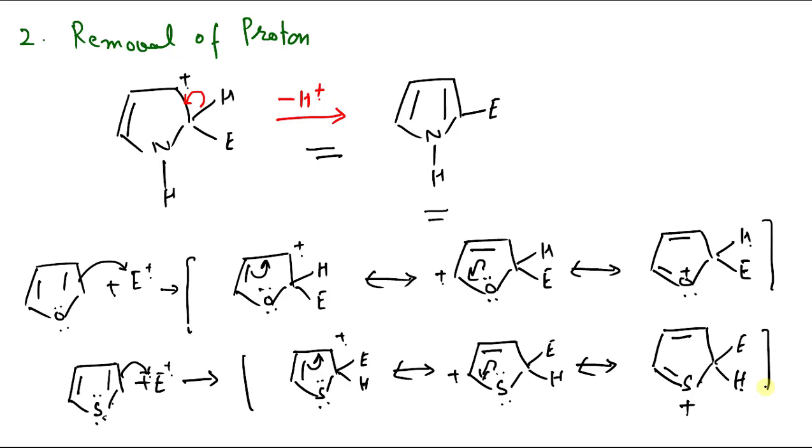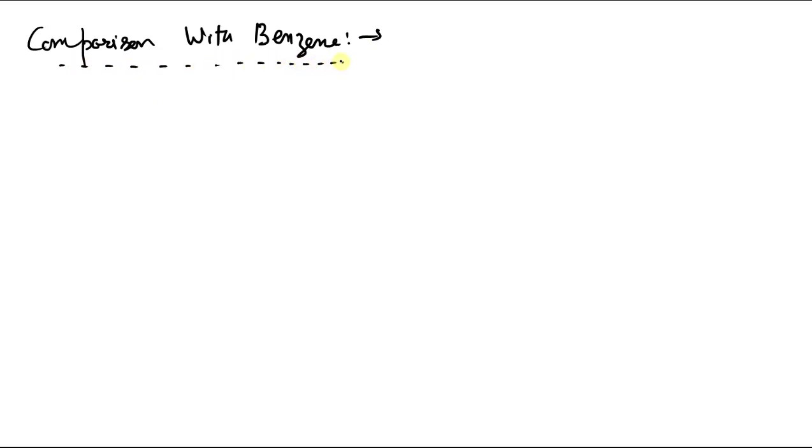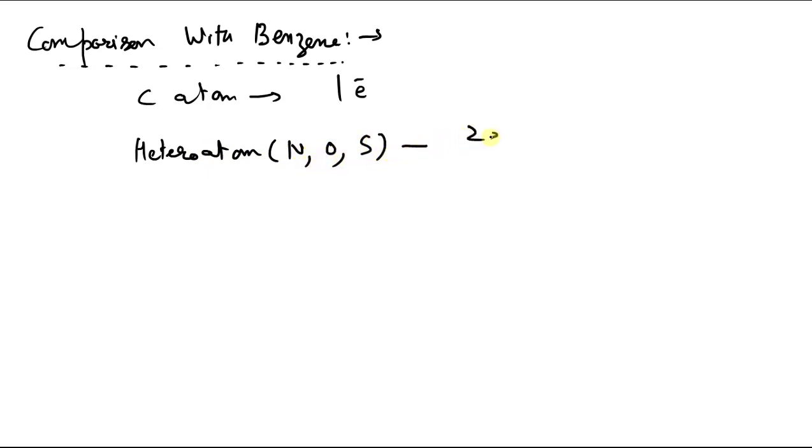Now let us compare this electrophilic substitution with benzene. Comparison with benzene. If you remember the molecular orbital structure of these 5-membered aromatic heterocyclic compounds, the carbon atom contributes 1 electron towards resonance, whereas the heteroatom, depending upon whether it is pyrrole or furan or thiophene, contributes 2 electrons.